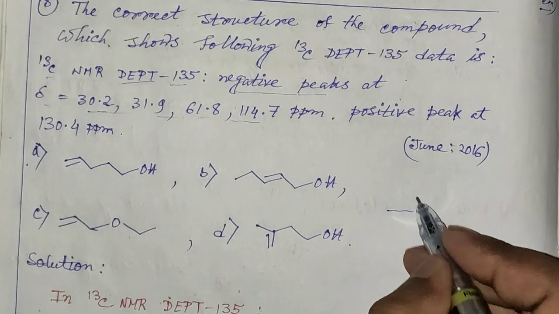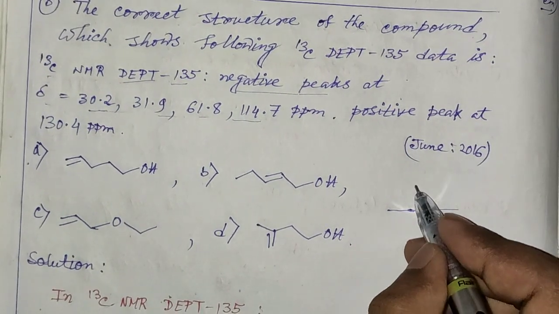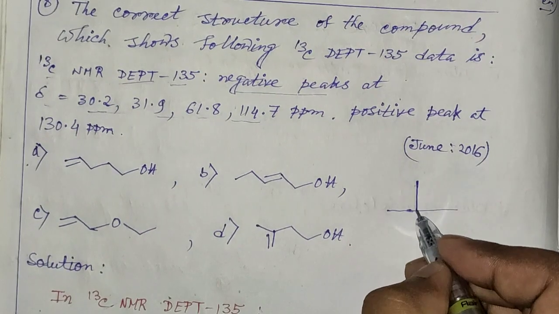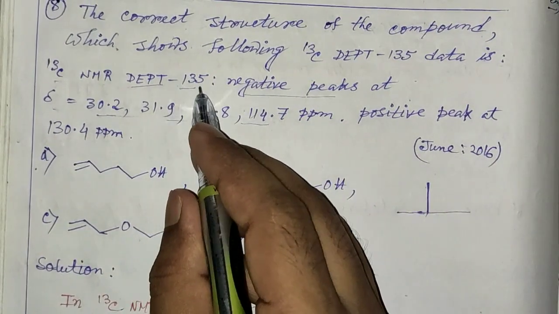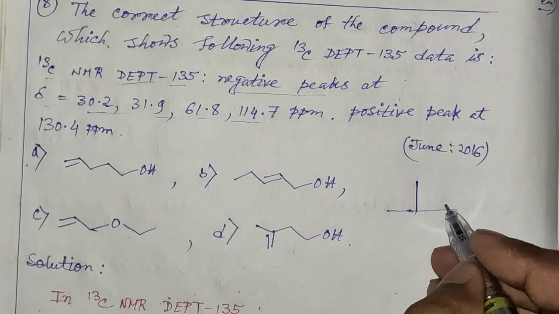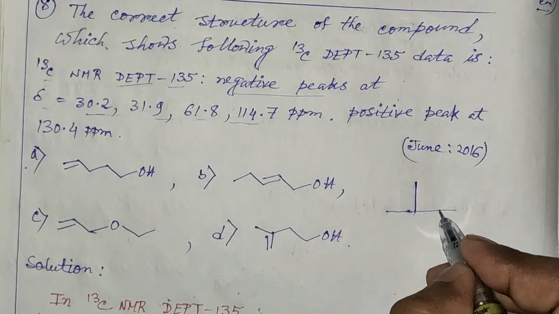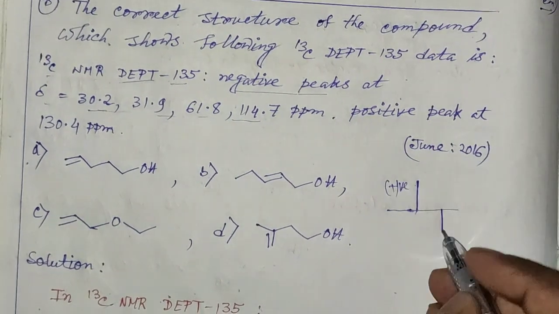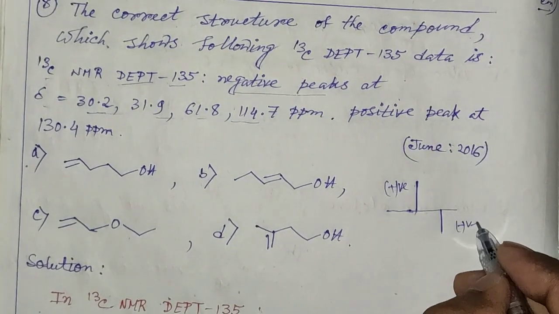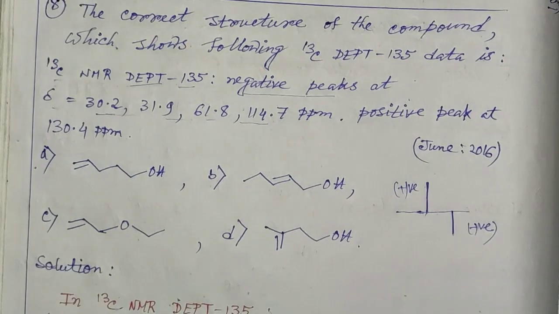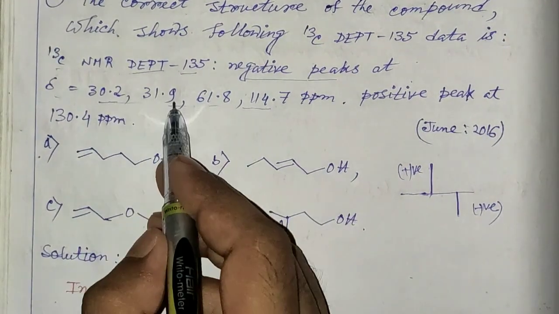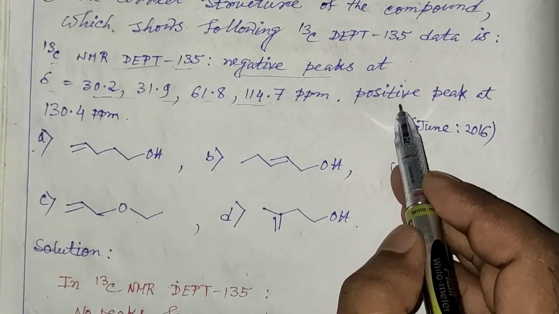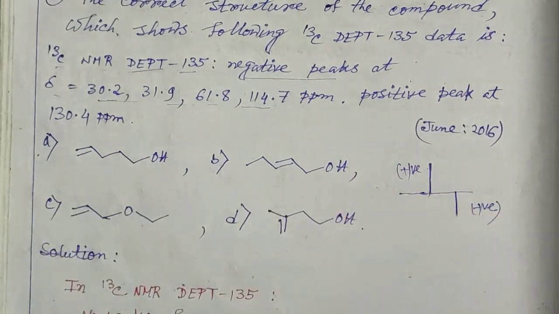That means if in the 13C spectrum a peak corresponding to one carbon atom appears like this, in DEPT 135 for a carbon atom the peak appears like this. It is the positive side, it is the negative side. There are 4 peaks on the negative side and 1 positive peak.